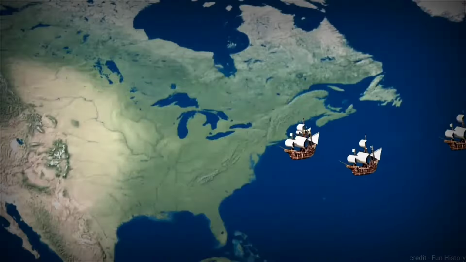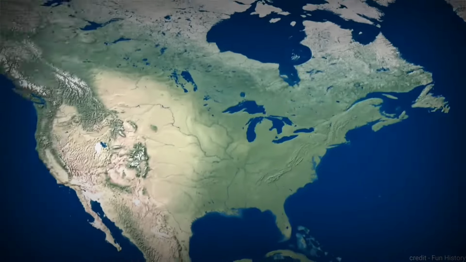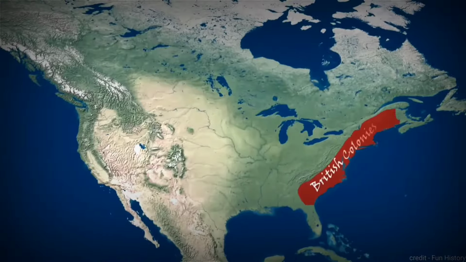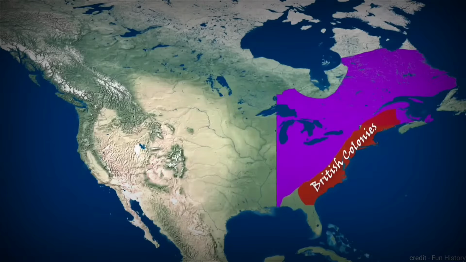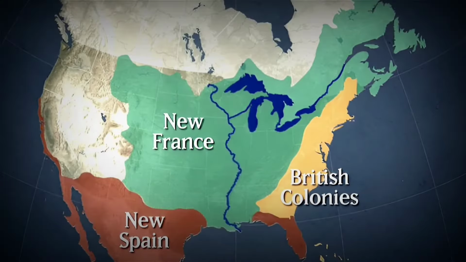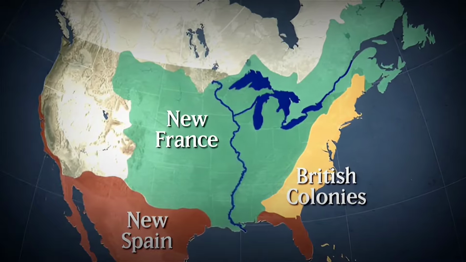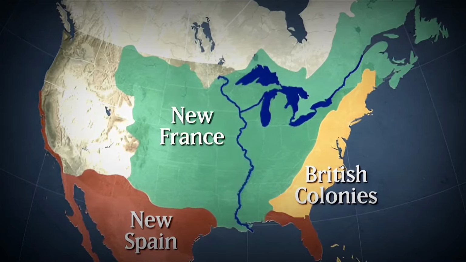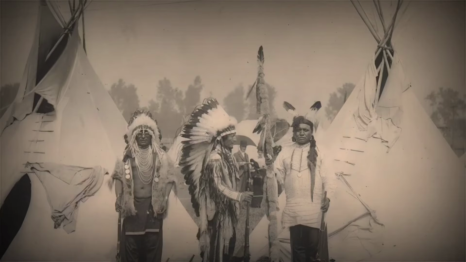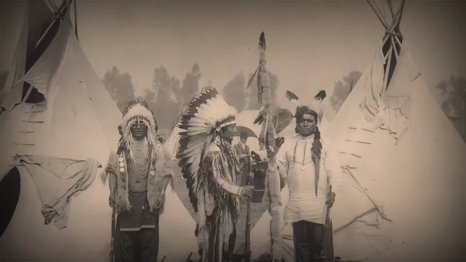More and more people began arriving in America, and soon the entire East Coast was filled with the 13 British colonies. Meanwhile, the French were claiming the middle part of North America. By 1700, Spain, France, and Britain had taken control of many parts of America. Along with the original inhabitants, people oppressed by Europe also began to settle in America.